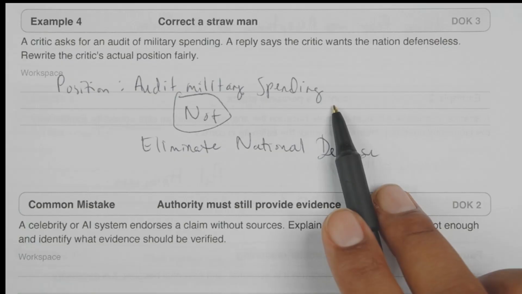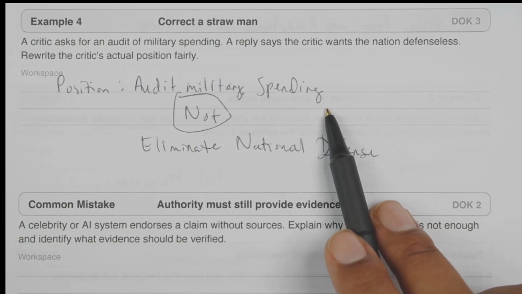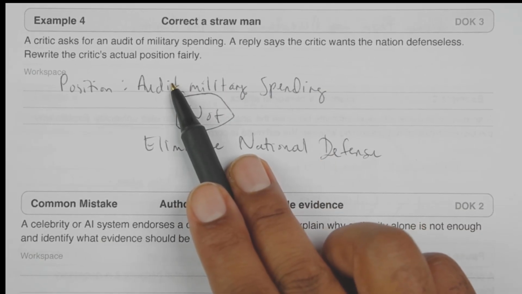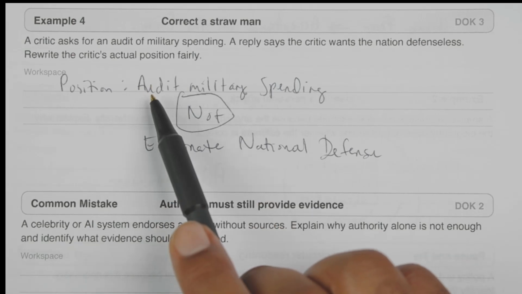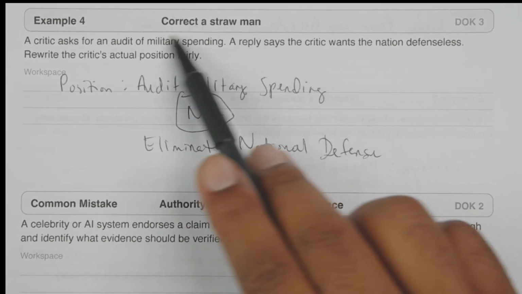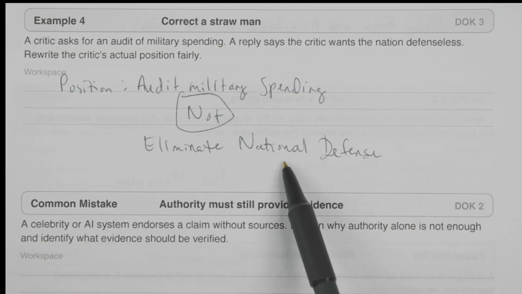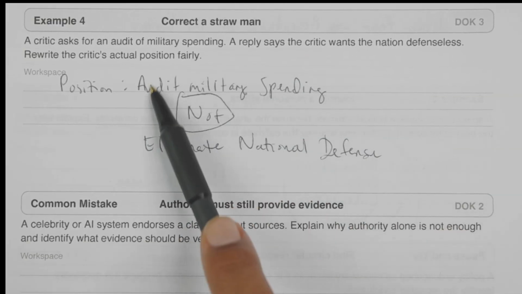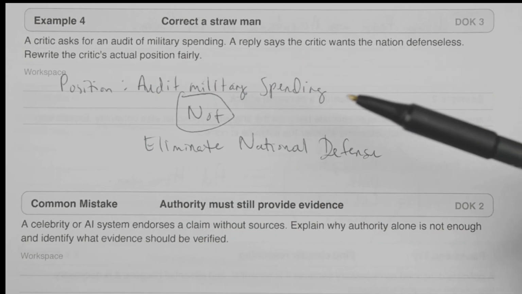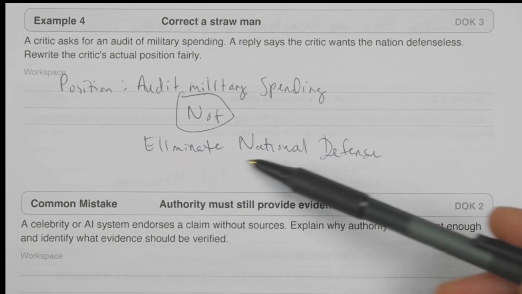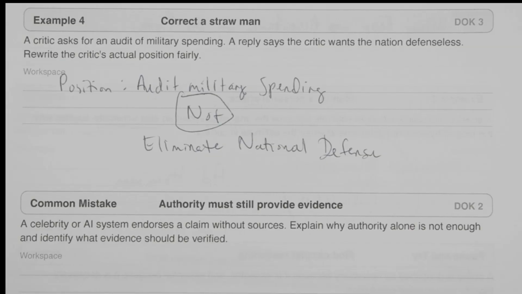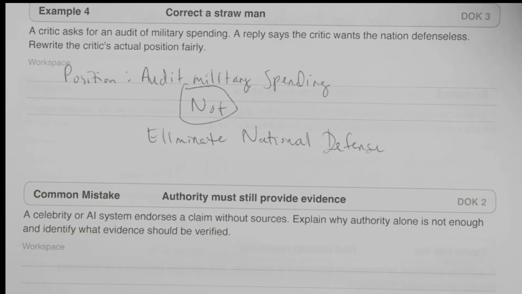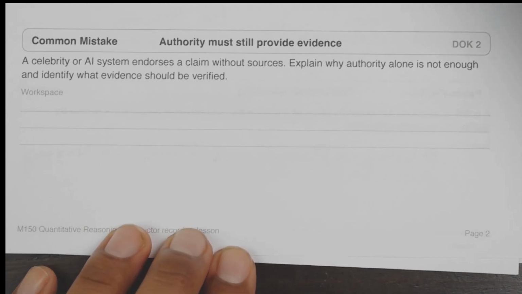You can still audit the military spending to make sure the U.S. government is allocating those funds properly and is not extorting money, stealing from the American people, or giving unnecessary amounts of money to unqualified positions or people. It's not about whether or not we need a defense. So a straw man changes someone's position into something easier to attack.